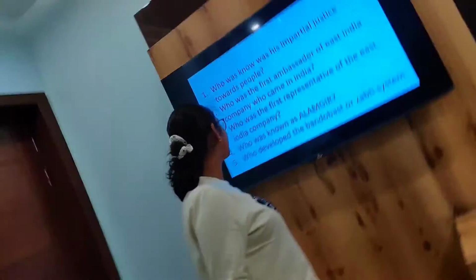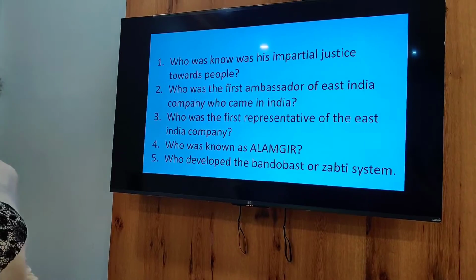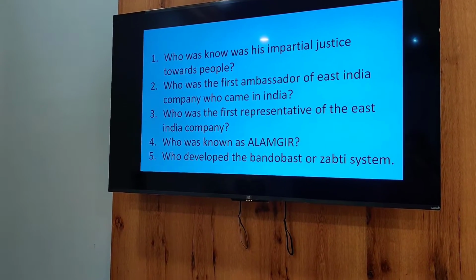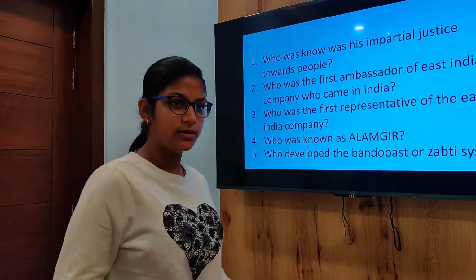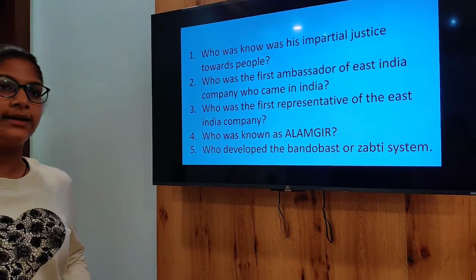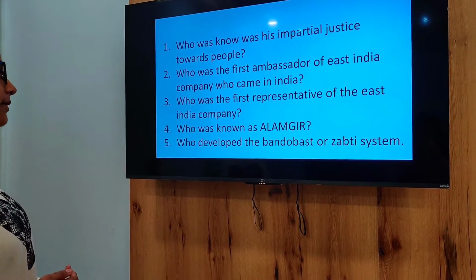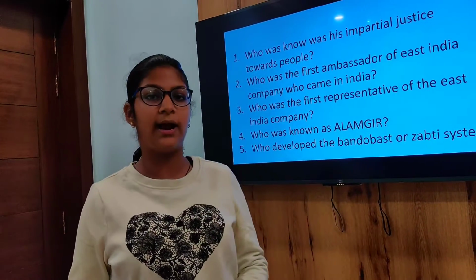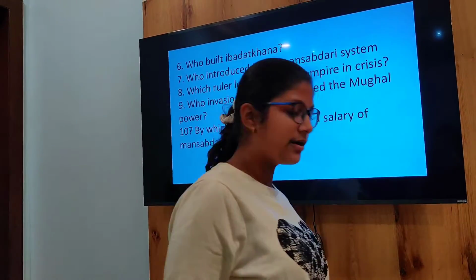Now the third question, who was the first representative of the East India Company? Now this is the captain who came in 1608 and he was the first representative of the East India Company. Fourth, who was also known as Alamgir? So one ruler of the Mughal dynasty named himself Alamgir. Now the fifth question, who developed the Bandobast or the Zapti system? So it was the system in which the land revenue was fixed. Now it was the land revenue system.